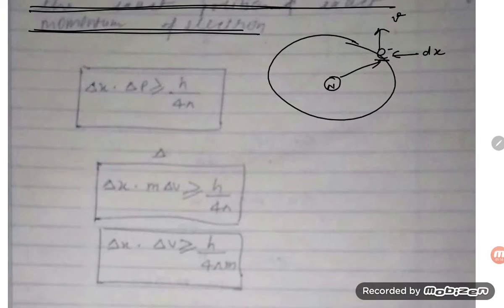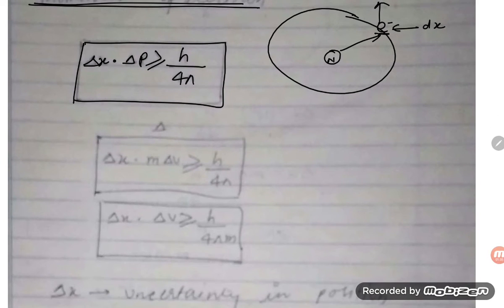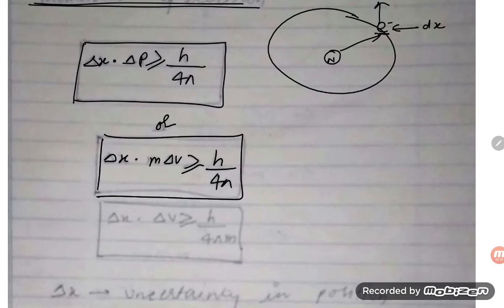For example, delta x is the change in position, and delta p is the change in momentum. It is always greater than or equal to h upon 4 pi, which means it is not going to be constant. It is always going to change, so you cannot determine the exact position and momentum of the moving electron. This can also be written as delta x into m delta v greater than or equal to h upon 4 pi. This is the second point: the exact position and velocity of an electron is not possible to determine.